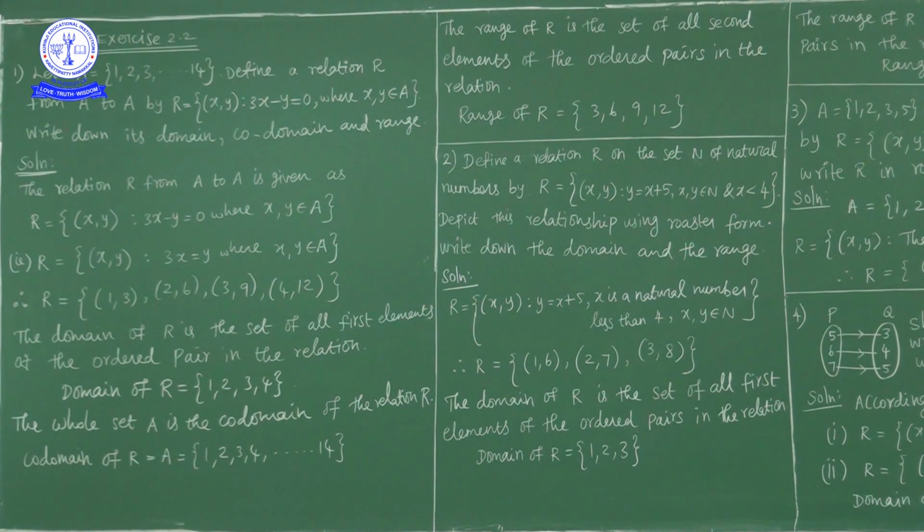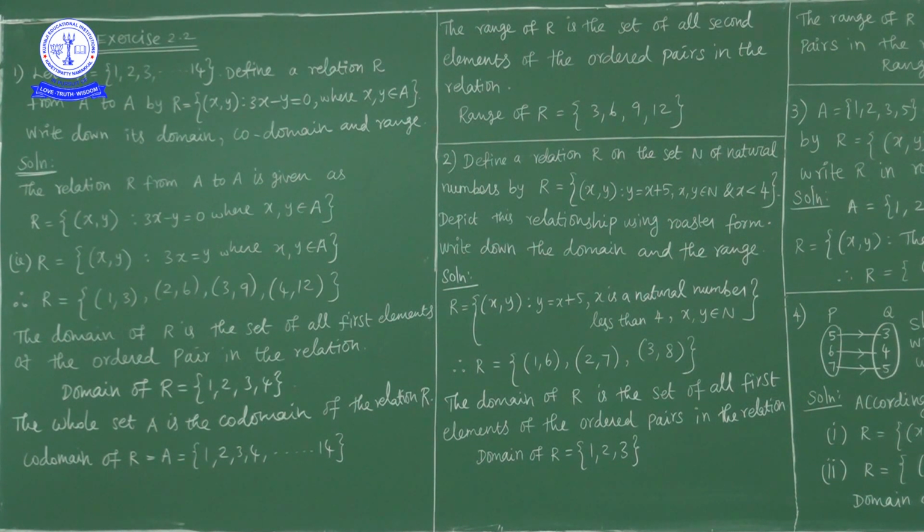Now what is the domain? Domain is nothing but the set of all first elements of the ordered pairs in this relation. What are the ordered pairs in this relation? We have ordered pair 1 6, ordered pair 2 7, ordered pair 3 8. So the first elements are 1, 2, 3. So the domain of this relation is 1, 2, 3. Range. The range of the relation is the set of all second elements of the ordered pairs in the relation. Here we have ordered pairs 1 6, 2 7, 3 8. The second elements are 6, 7, 8. So the range of R is 6, 7, 8.